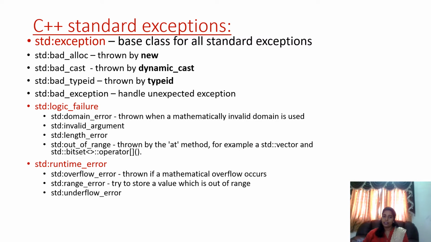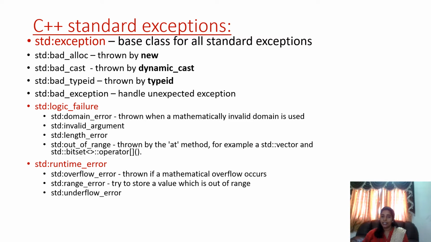Then we have standard logic failures. A logic failure occurs when there is some error in the logic of the code. When there is something invalid in the logic, these exceptions are thrown. Under logic failure, we have domain error, invalid argument, length error, out of range, and bitset. What is domain error? It is thrown when a mathematically invalid domain is used. And invalid argument means the argument is not valid.